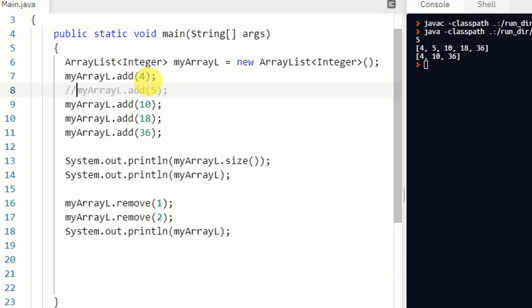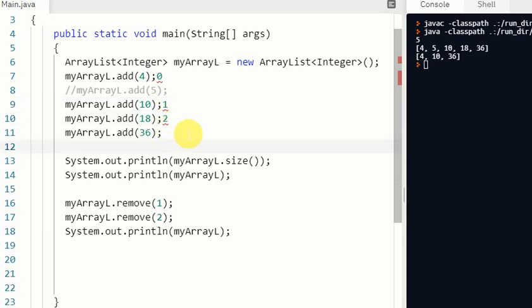So then it will move to the next instruction, and at index number 2, the value at index number 2 will be removed. So now 4 is at 0, this is at 1, this is at 2 and this is at number 3. So according to the new index numbers, wherever is at 2, which is basically 18, that will be removed.